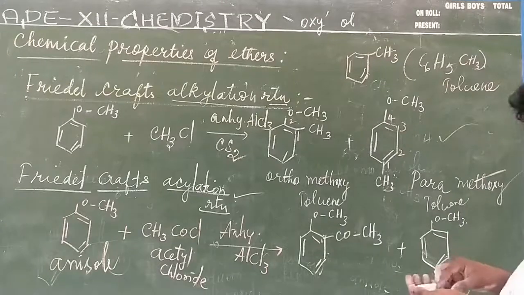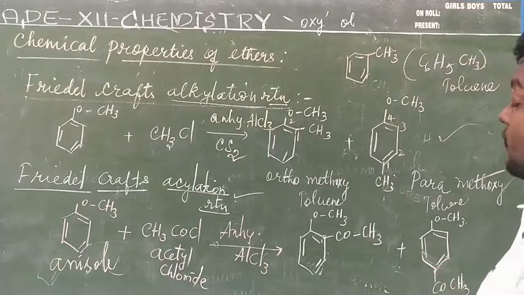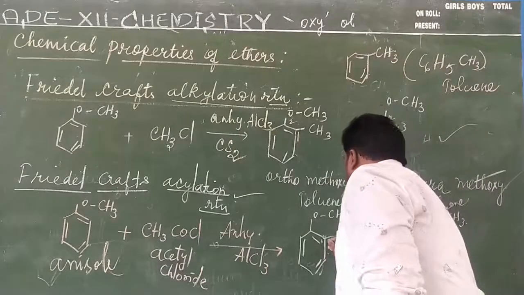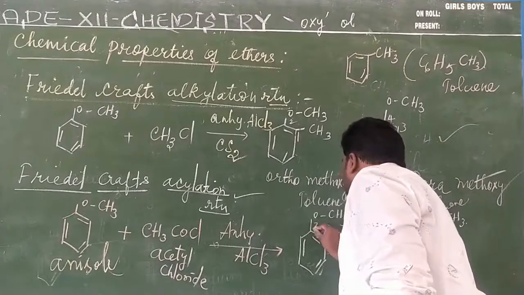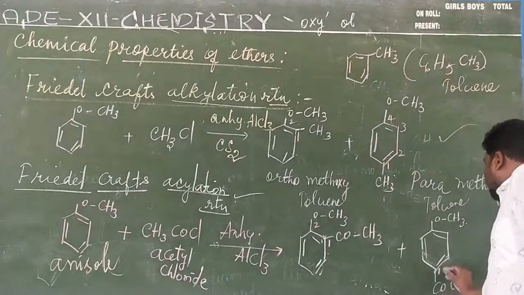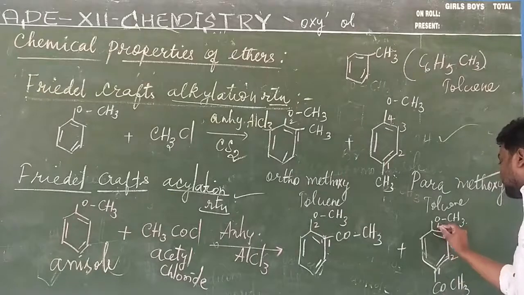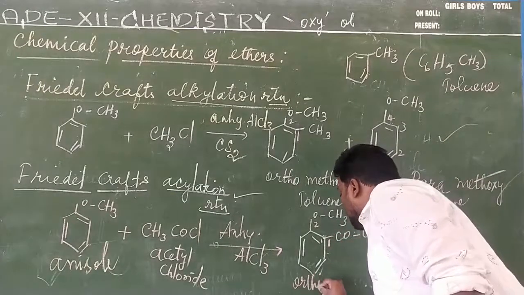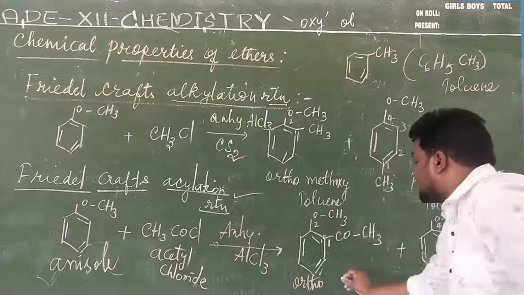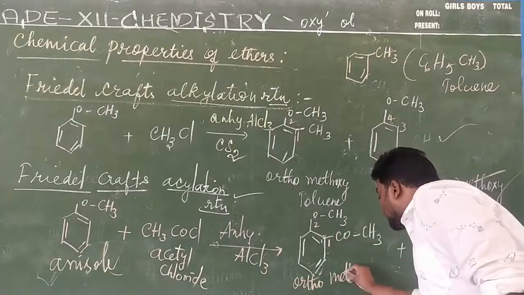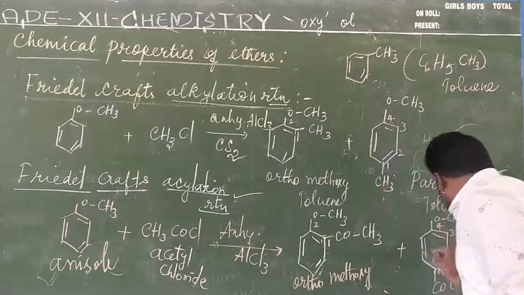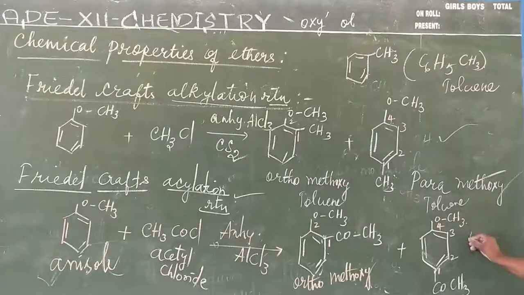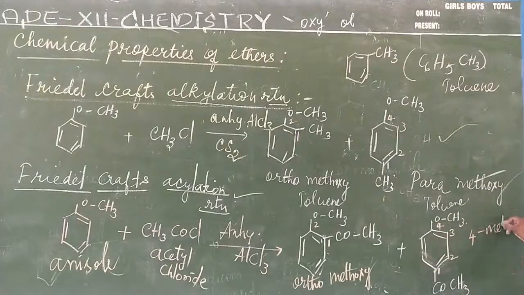The name of the compound is obtained by numbering, that is 1 and 2. Similarly, 1, 2, 3, 4. So 2 position is the ortho position, where methoxy is present. So ortho methoxy. And here, 4 methoxy.